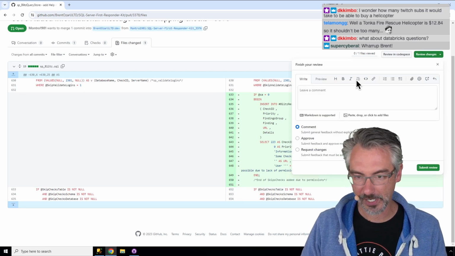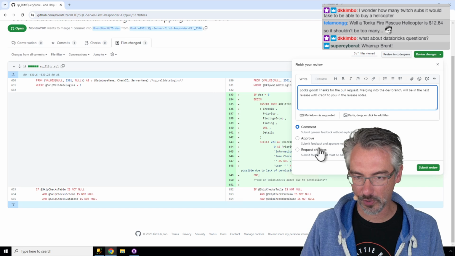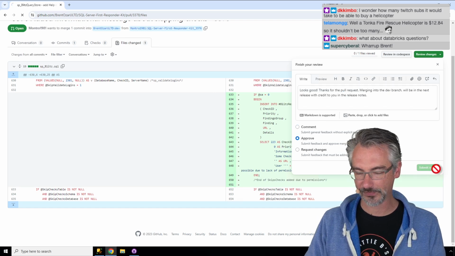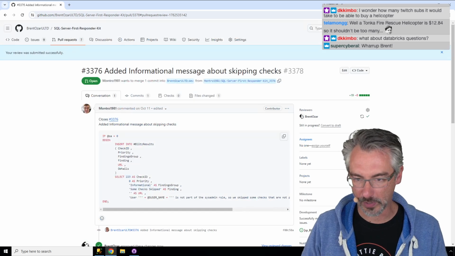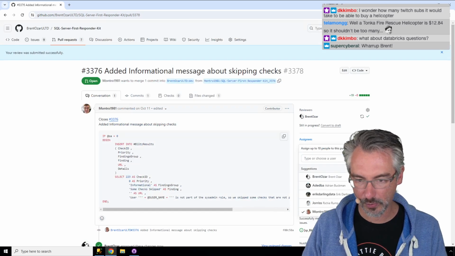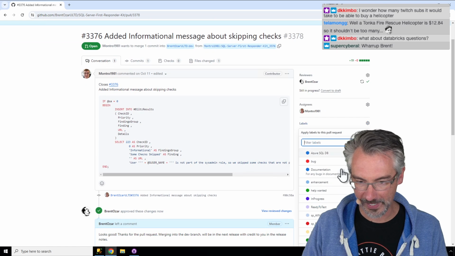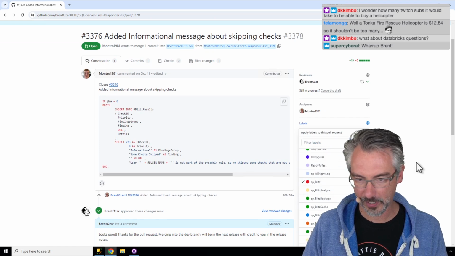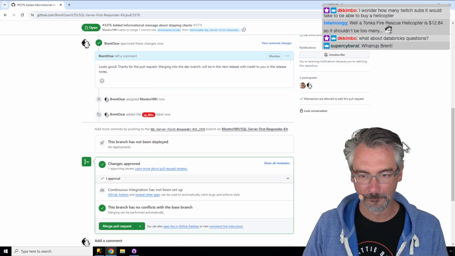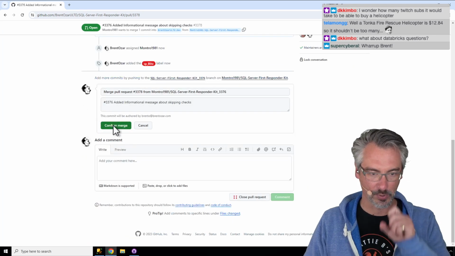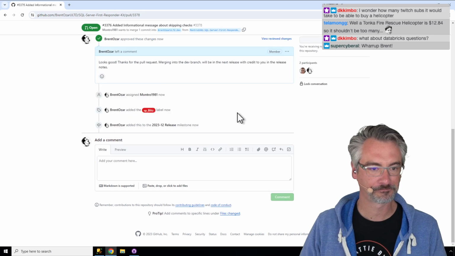So I'm just going to copy paste in: thanks for the pull request. Looks good. Love it. Smells fantastic. And then we are going to assign that one to Montreux. We are going to call that sp_Blitz. We'll put that in the December milestone, and then we will merge that pull request. Love it.